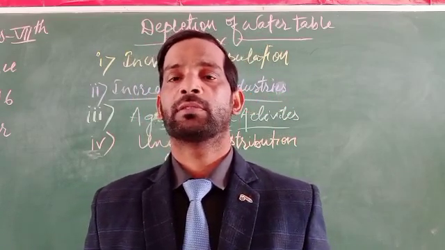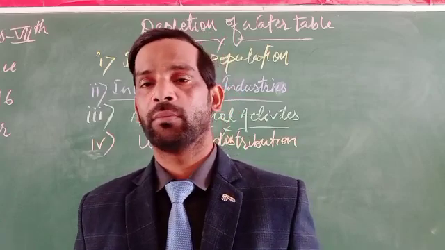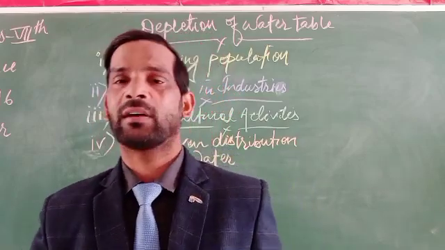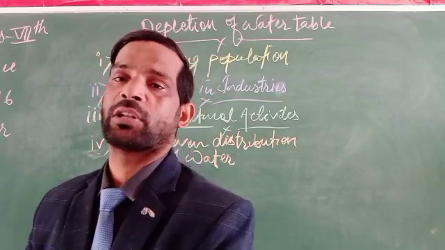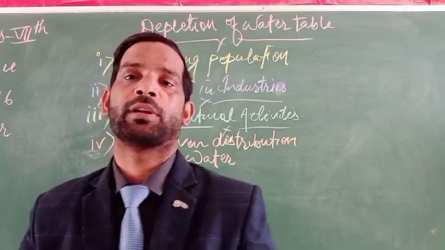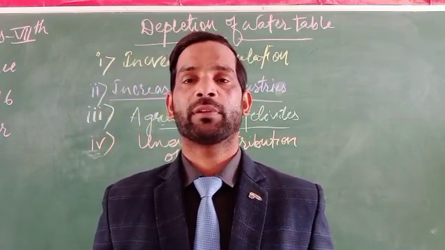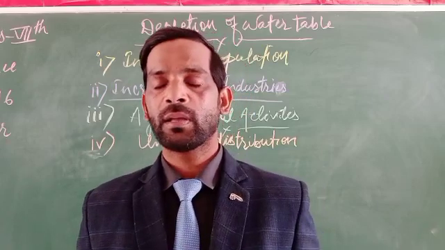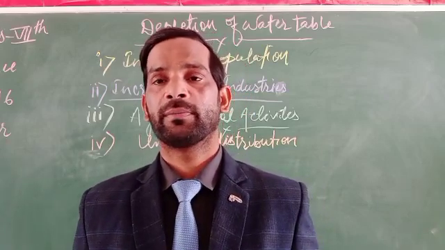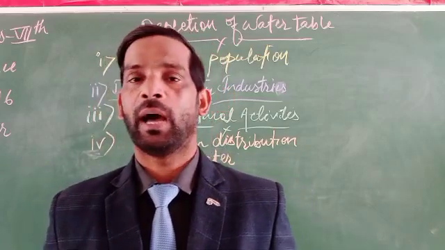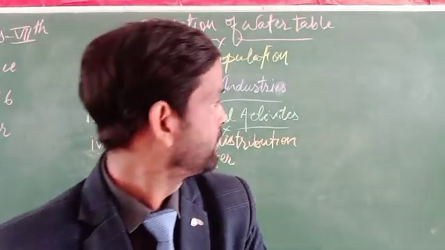This can be stored in the form of ditches or in some other form. So this uneven distribution of water can also cause depletion of the water table. If it is stored in some place, or if it is plain, the water table must be recharged by a very large amount. This can be another factor.